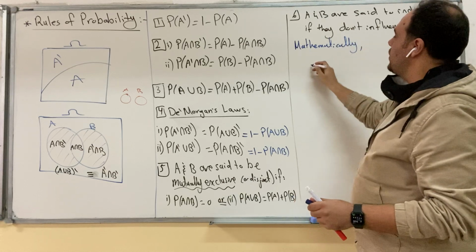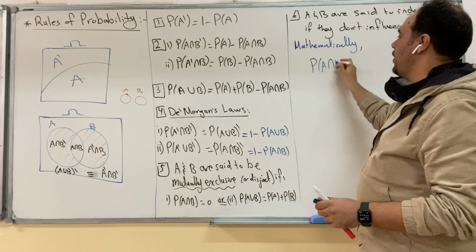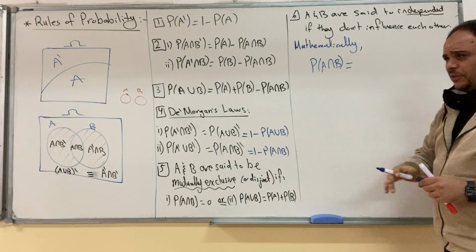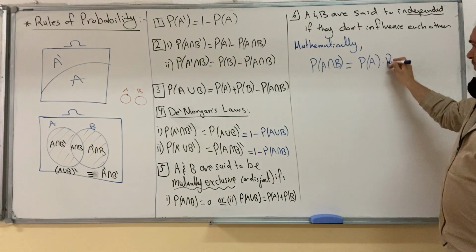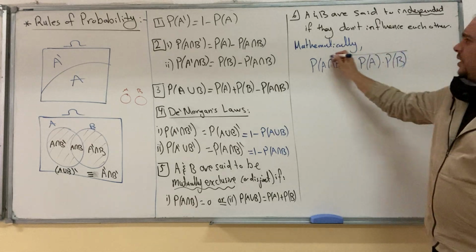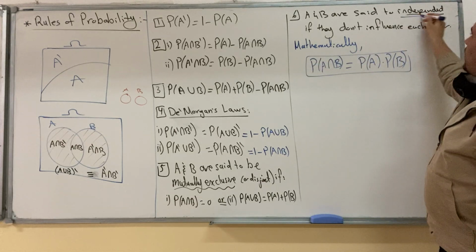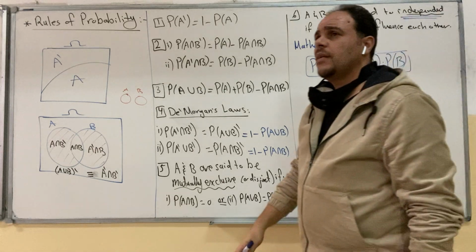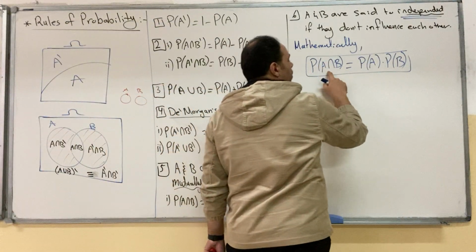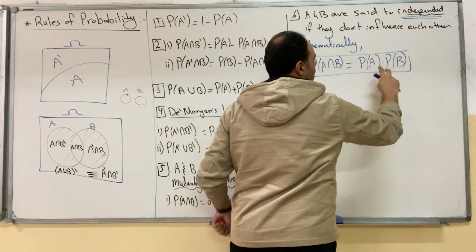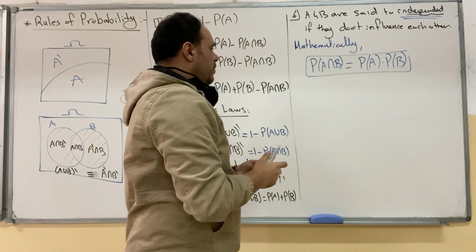Mathematically, they are independent if the following condition is satisfied: probability of A intersection B is equal to the product of probability of A times probability of B. This is only when they are independent. So when they say they are independent, we use this rule to find the intersection by multiplying probability of A and the probability of B.